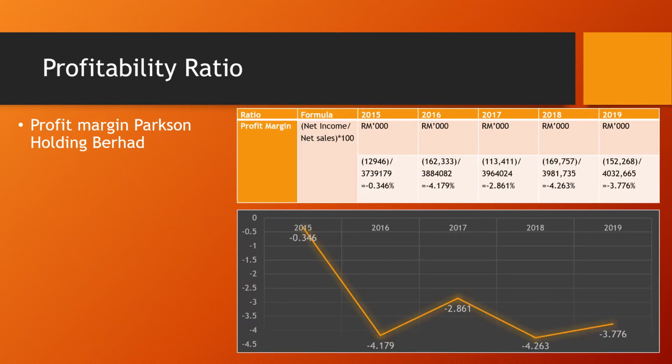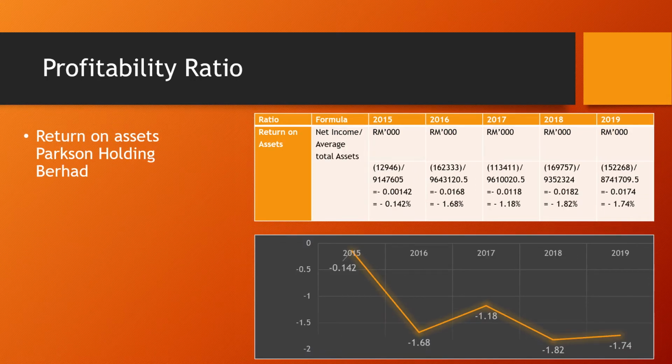Next, we move to the Parkson profitability ratio. As we can see, this is the profit margin graph. According to the chart, we can conclude that during 2018, the company profit margin has a very high net loss for every ringgit of sales. Next is the return on asset for company Parkson Holdings Berhad. In this chart, the company ROA shows that they have a very low, bad return in 2018 for every ringgit Parkson invests in their assets.